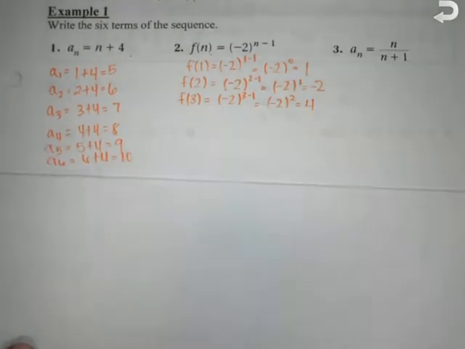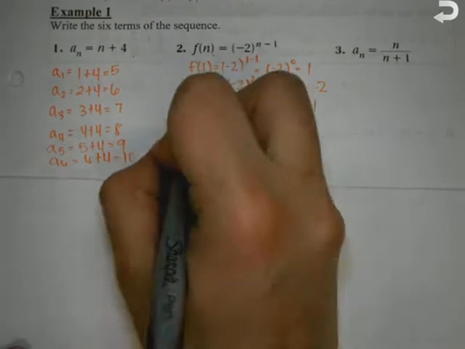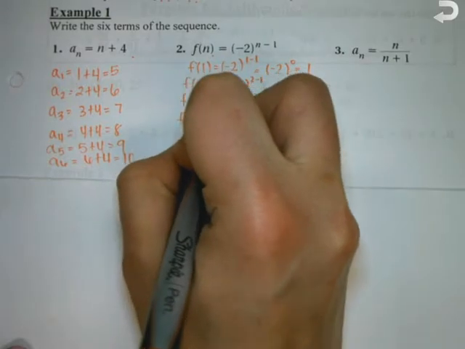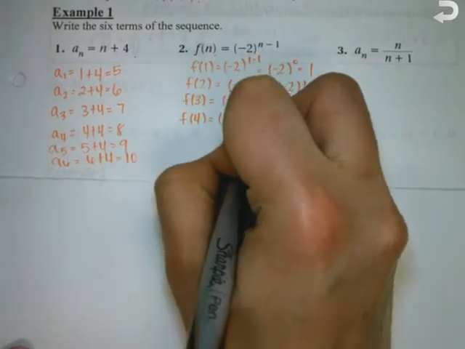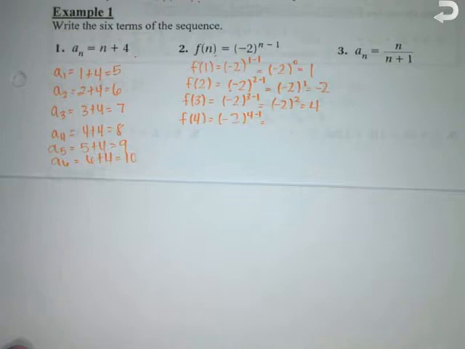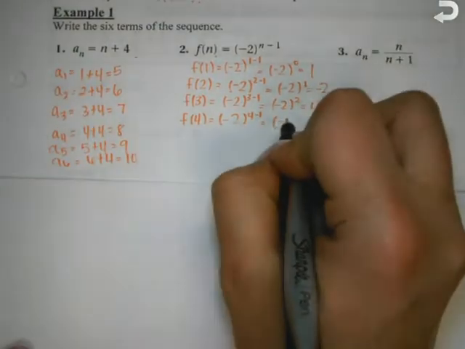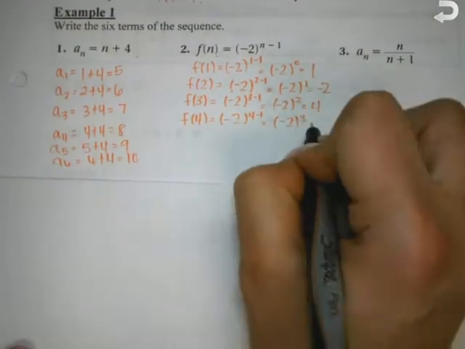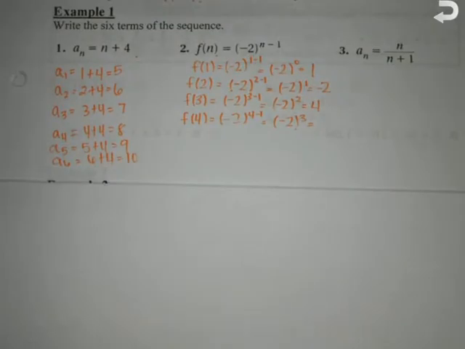What about f of 4? That's negative 2 to the 4 minus 1, which is negative 2 to the third. What's negative 2 to the third? Negative 8.